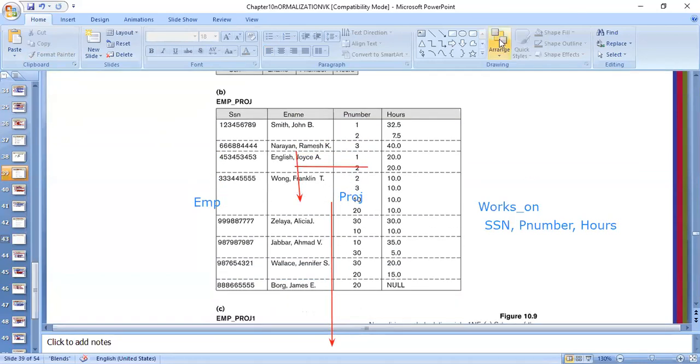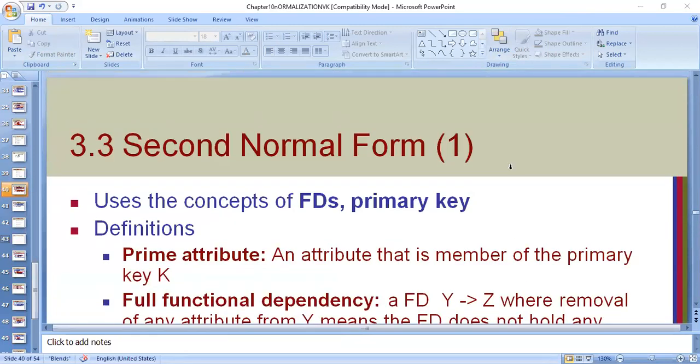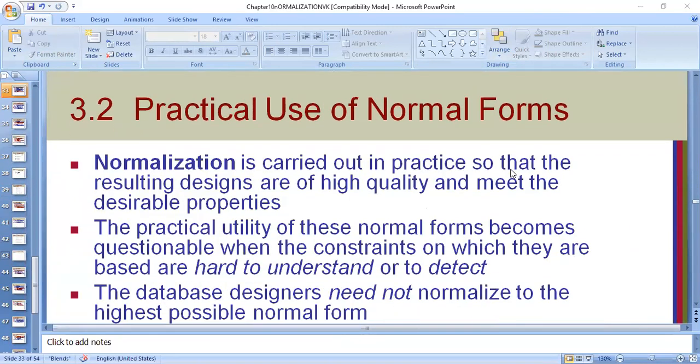Now let us see, here they have shown the first normal form output.